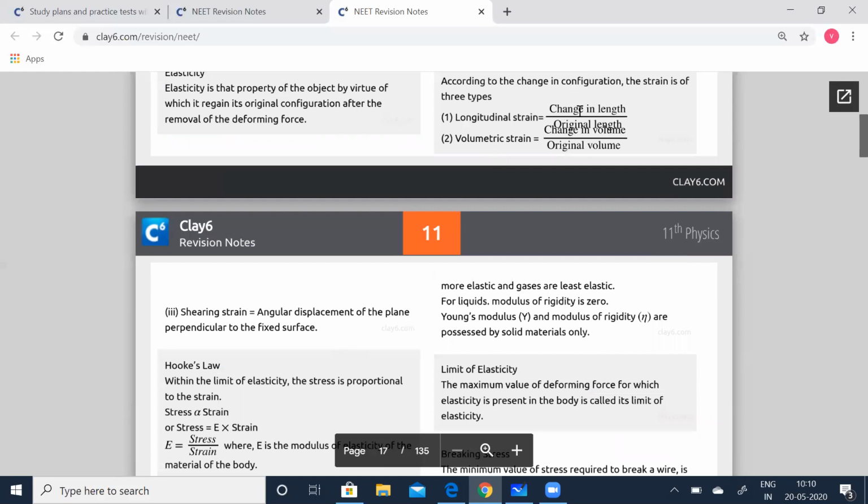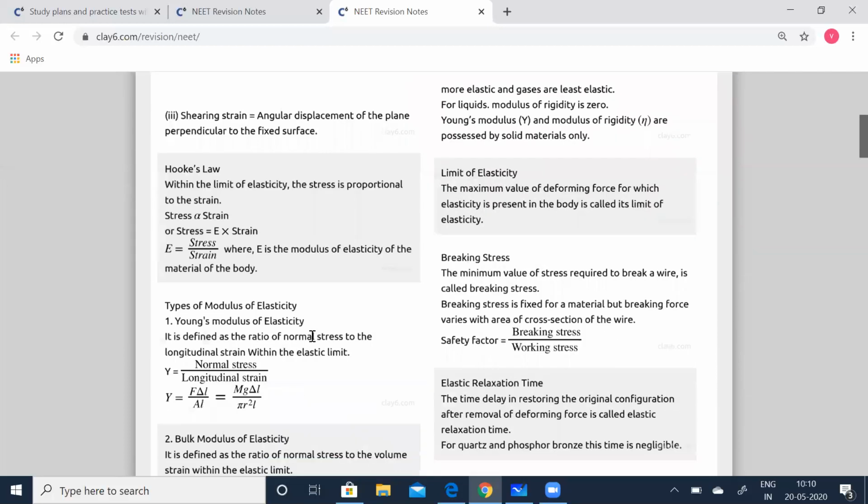Longitudinal strain is equal to change in length by original length, which is delta L by L. Volumetric strain is change in volume by original volume, delta V by V. And shearing strain is the angular displacement of the plane perpendicular to the fixed surface.